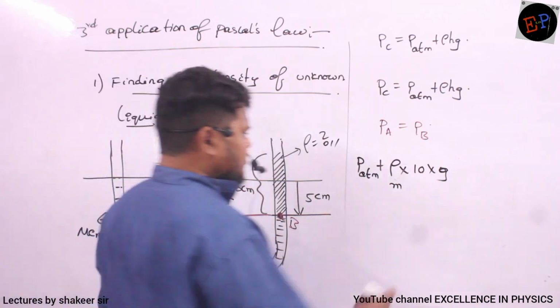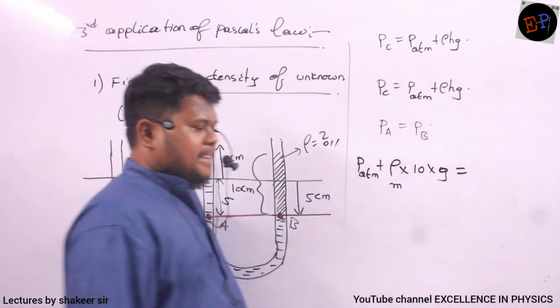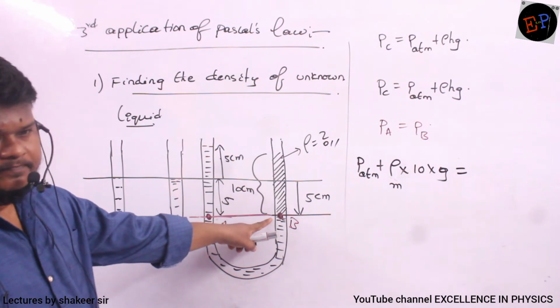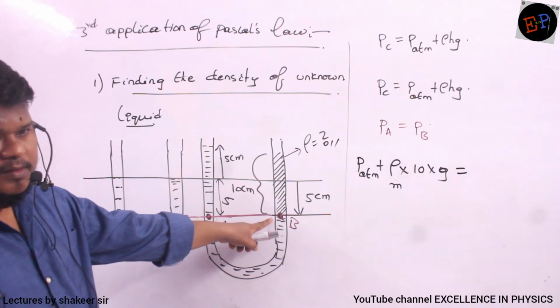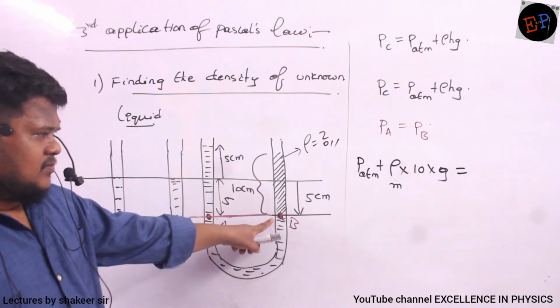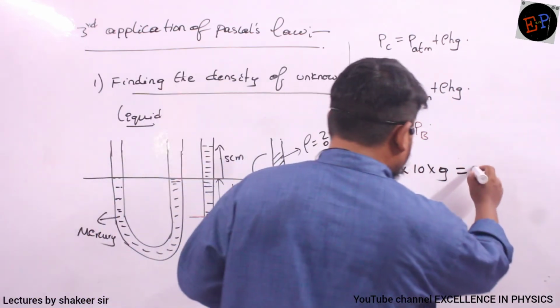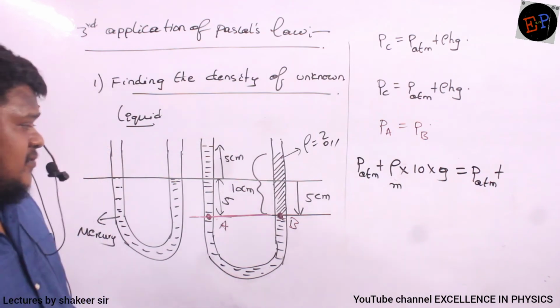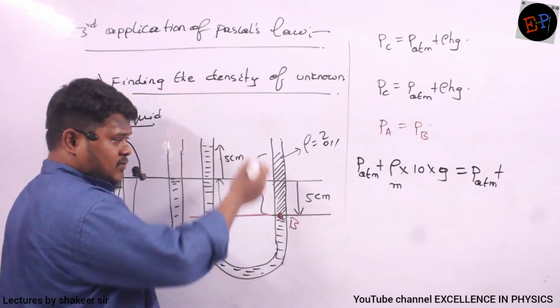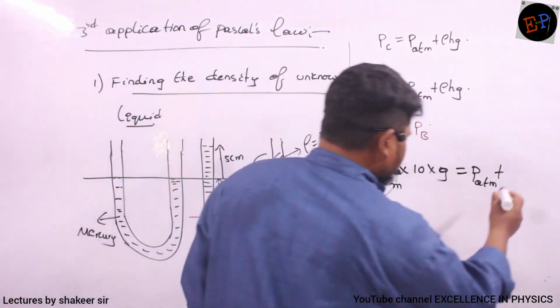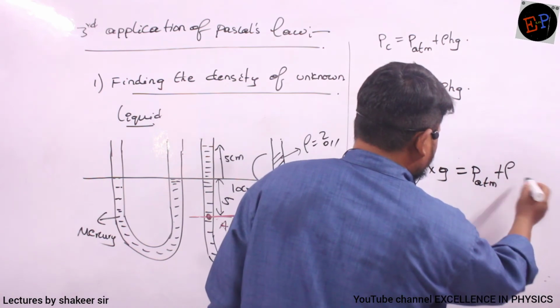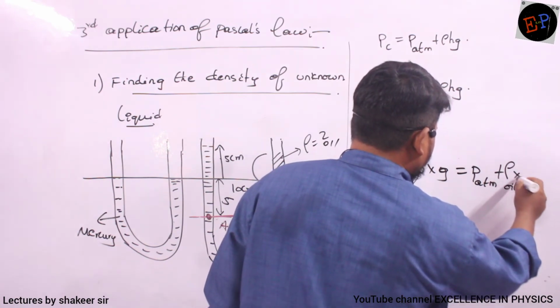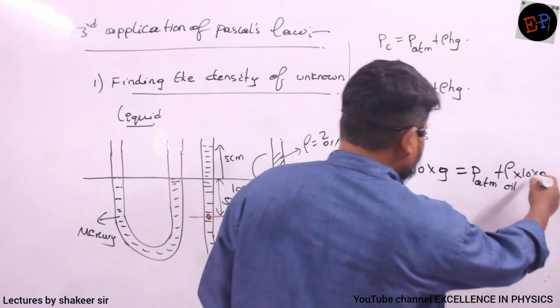Now can you say what is the pressure at point B? Pressure at point B is given by whom? First of all, atmospheric pressure will be present. Then what is the height of the fluid? 10 centimeters only. So therefore here I will write rho of oil or any fluid multiplied by 10, and this is also g value.